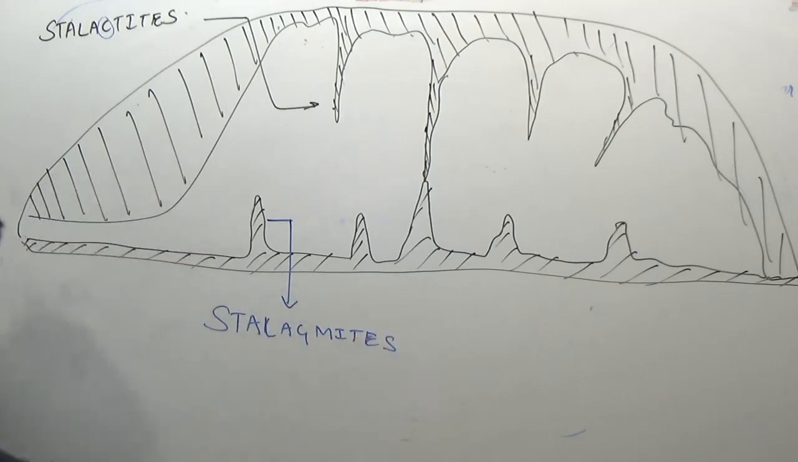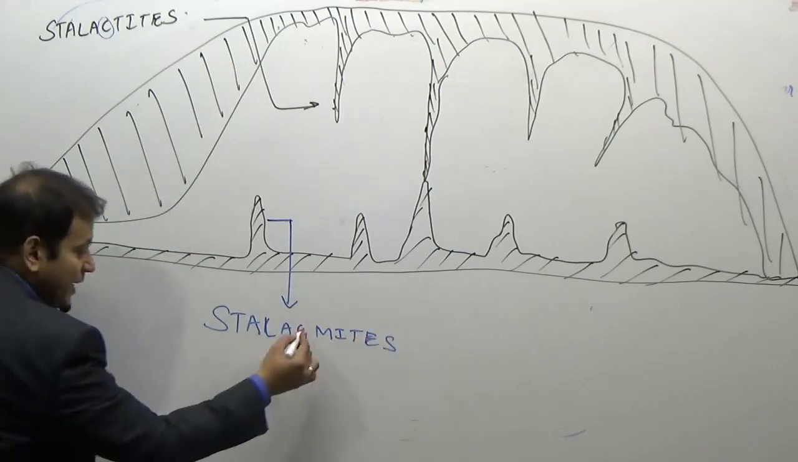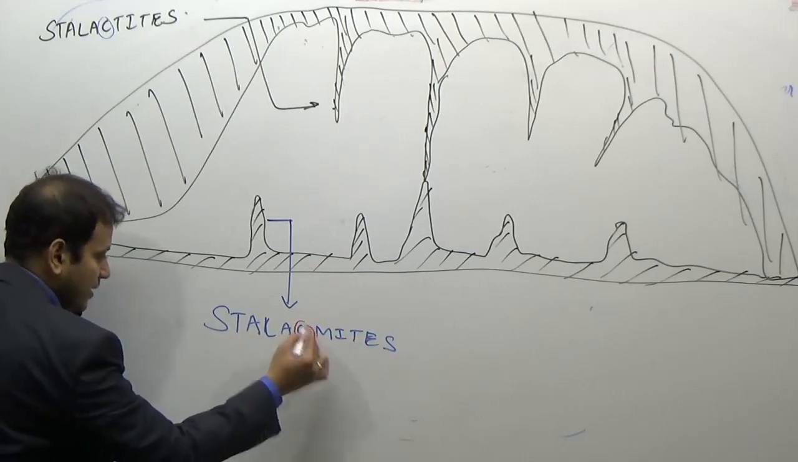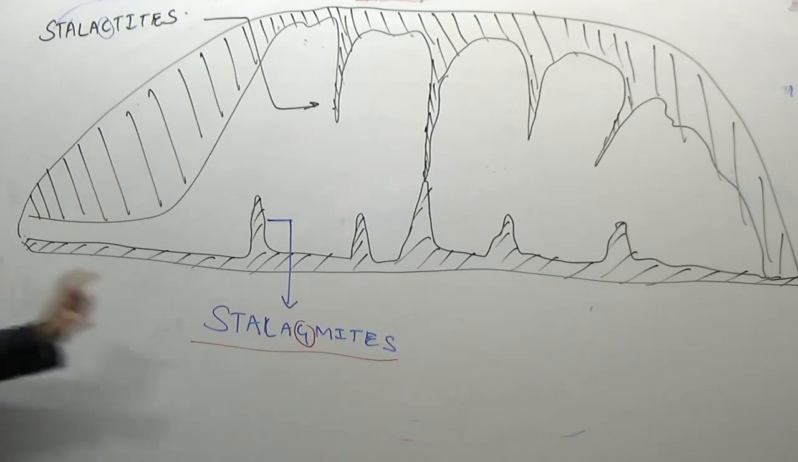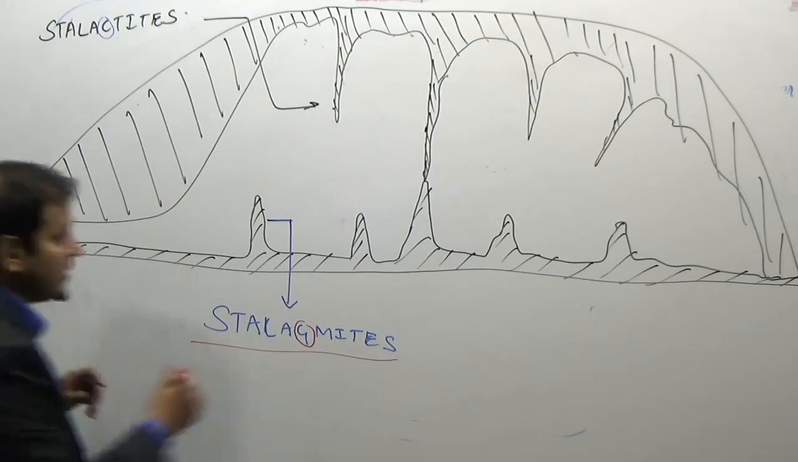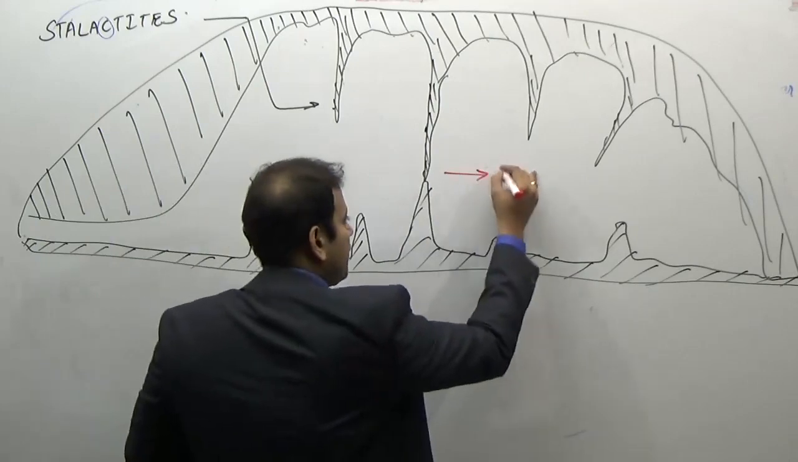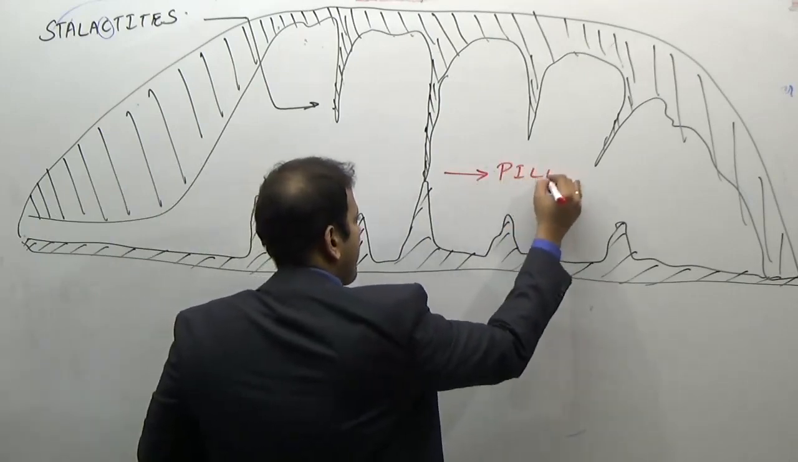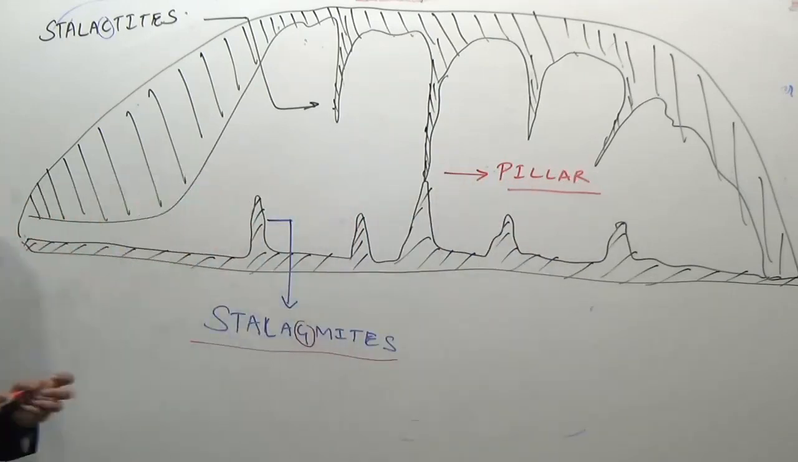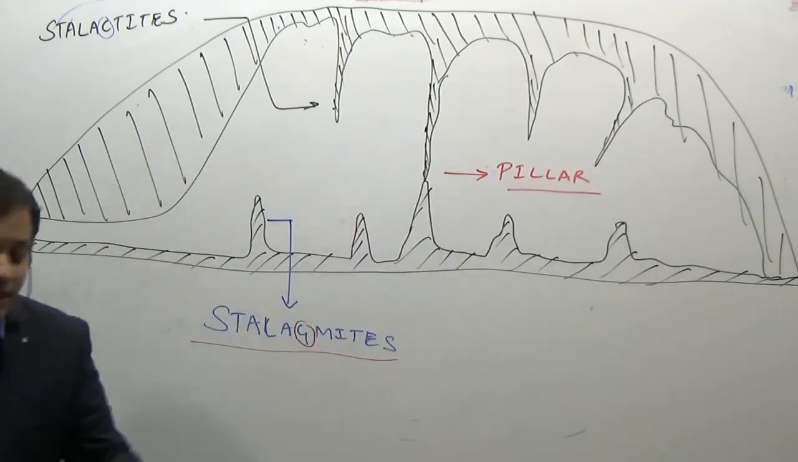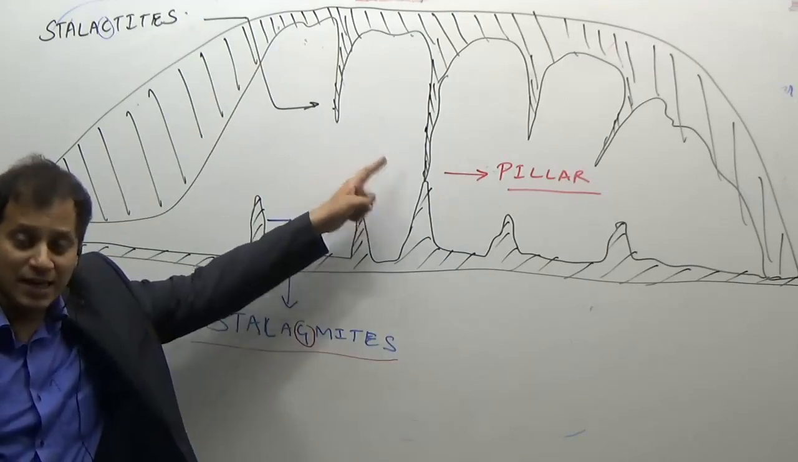How to remember stalagmites? Stalagmites grow on the ground. The growths on the ground are known as stalagmites. G stands for ground, G is there in stalagmites. When the stalagmites and stalactites join together, it results in the formation of a pillar, that is, the joining together of the stalactites and stalagmites.